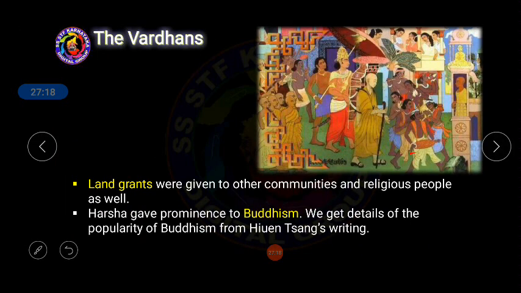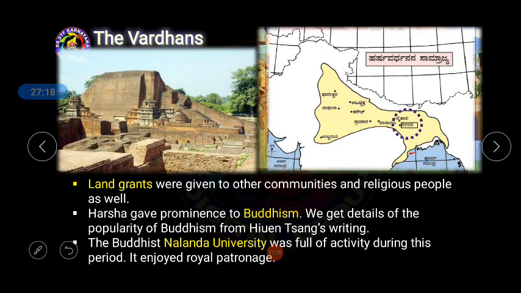Land grants were given to communities and religious people as well. Harsha gave provinces to Buddhism, and we get the details of popular Buddhism from Hwensang's writing. And the Buddhist Nalanda University was one of the fully activity-oriented universities at the time in India during the period of the Vardana dynasty. So remember, please, this is very important. When the Nalanda University was there, it was obviously supported by the Vardana dynasty.